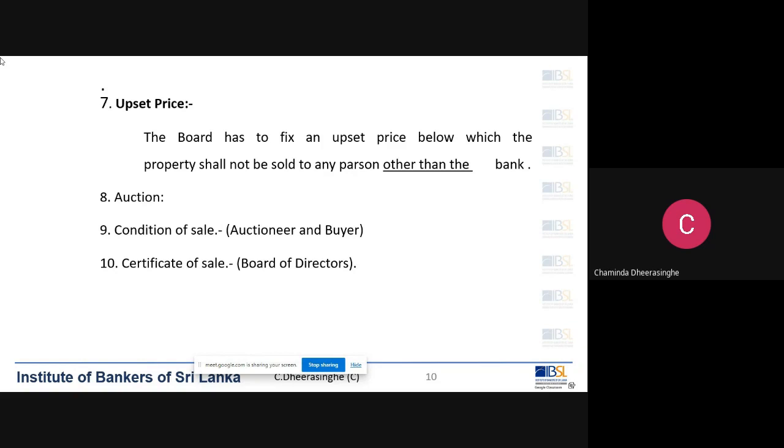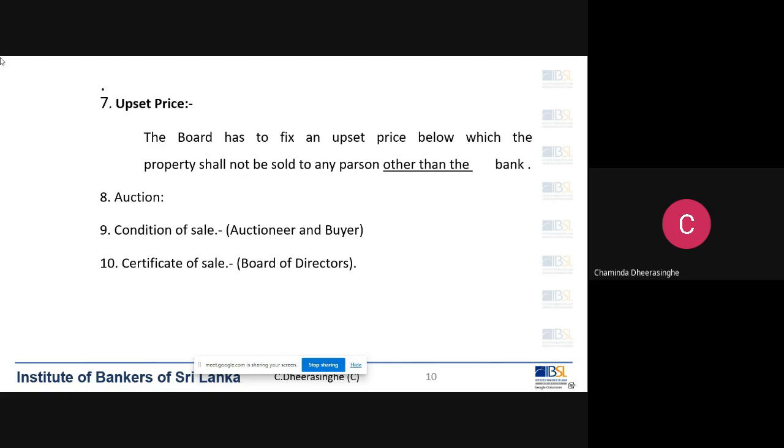For that, I have to enter into a contract or agreement. That agreement I sign with the auctioneer, the person who auctioned the property. I pay the advance of 25,000 to him and I reserve the property, and I agree to pay the balance money within 1 month or 3 months or whatever. Those conditions we put into the condition of sale.